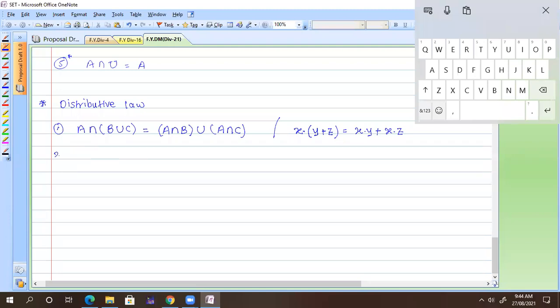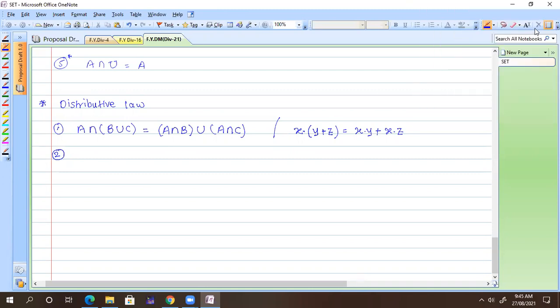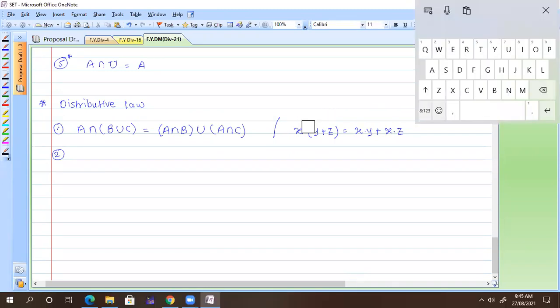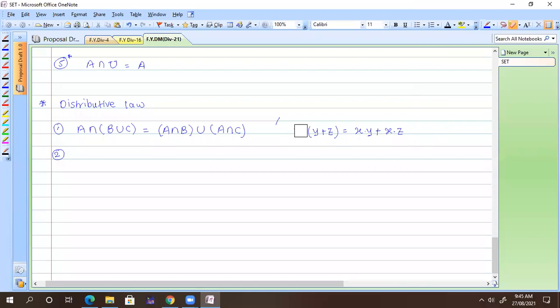Now the second distributive law. Anyone? What is the second part? I erased that one because I was just giving you a hint. We are already using the distributive law in numbers. When we talk about a group, ring, or field, such expressions are used, so we are taking a review of that. As usual, please tell me what is the second distributive law.